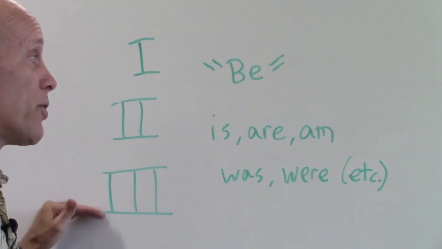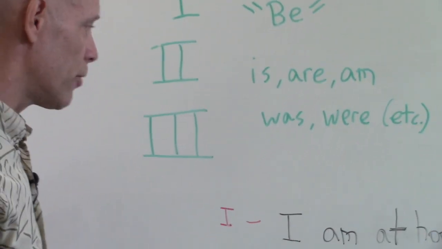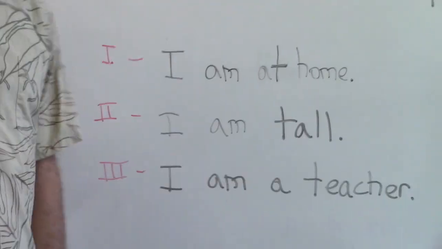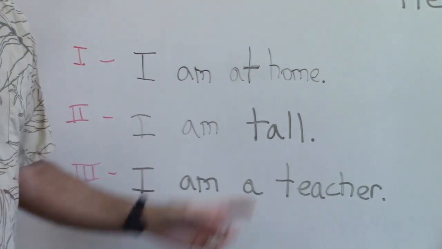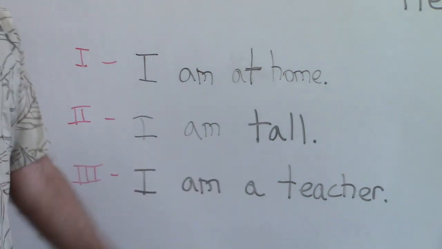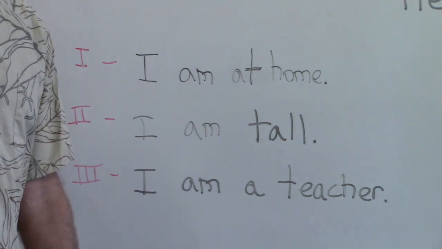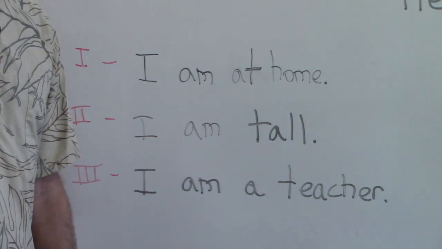And there are 3 types of sentences that have be with the main verb. First one, very simple, I am. That's it, I exist. And it's going to usually be followed by some kind of adverbial. It says, I am at home, she is at work. Where's your dog, buddy? My dog is on the couch.